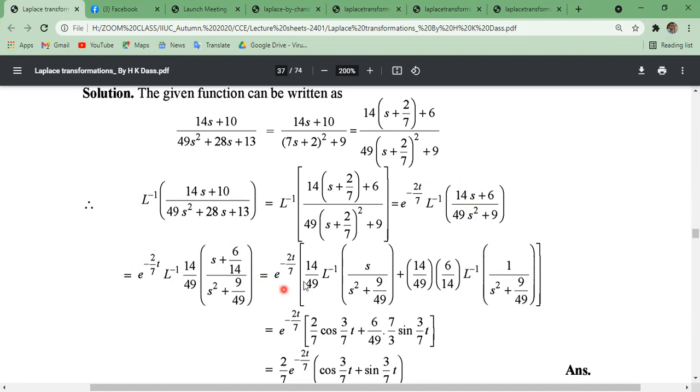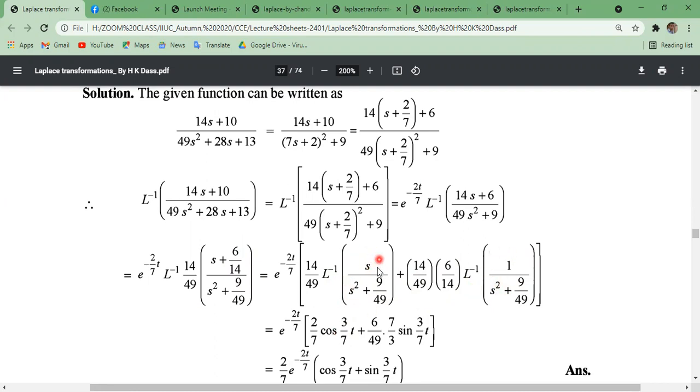Okay, so 14 divided by 49 will be common, then the inverse Laplace transformation of s divided by this plus 6 by 14 divided by this. There are 2 parts. Now we can use the inverse Laplace transformation of s divided by s square plus a square. A means what? 3 by 7 whole square. Okay, so cos at formula. Here also sin at formula.